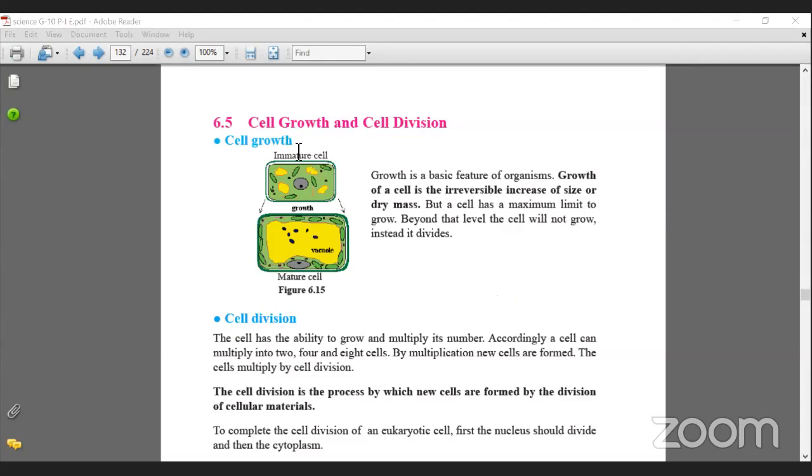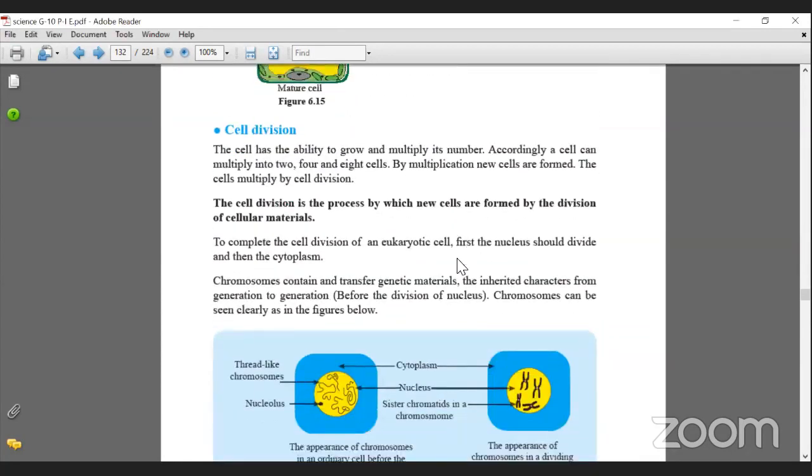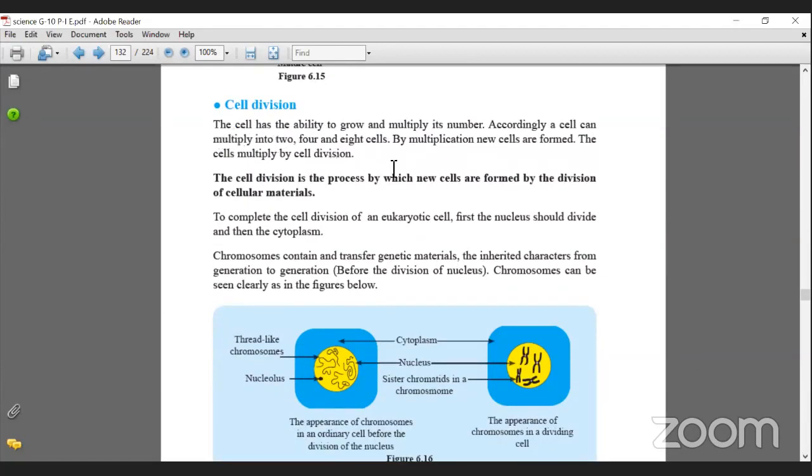Okay, fine. Cell growth. Okay, so this we learned already. Okay, cell division. Let's go to the cell division, important part. Okay. So of course, cells can grow and multiply. Okay, that is why you have grown to the body that you are now, or else you will be still in the baby mode, right? You're not a baby anymore, right? You have grown so much. Okay, and of course, they have been dividing, right? The cells undergo division by multiplication. New cells are formed. The cells multiply by cell division, right?